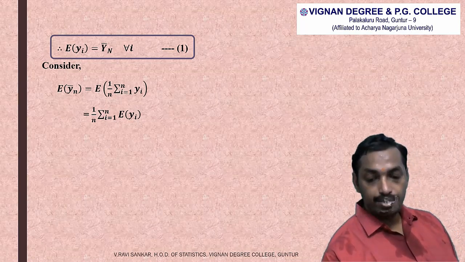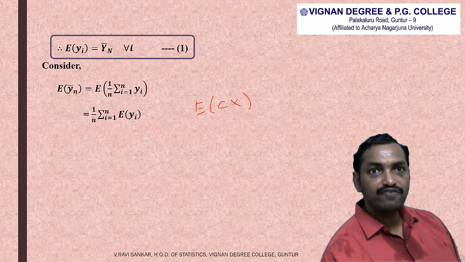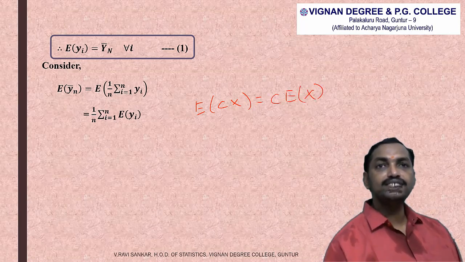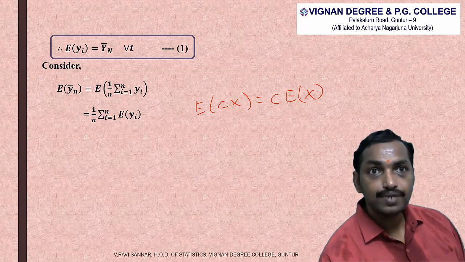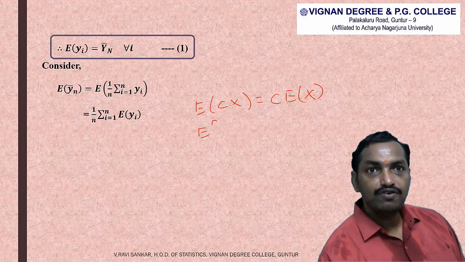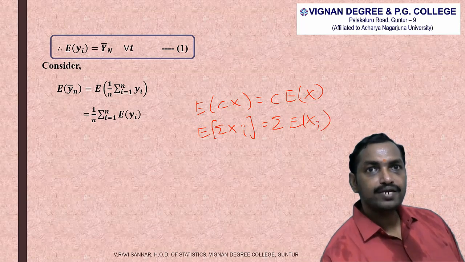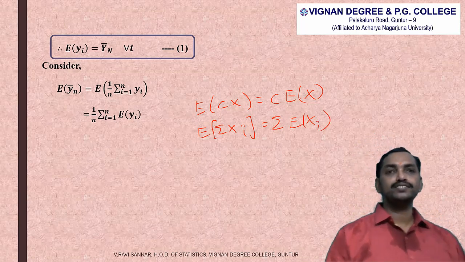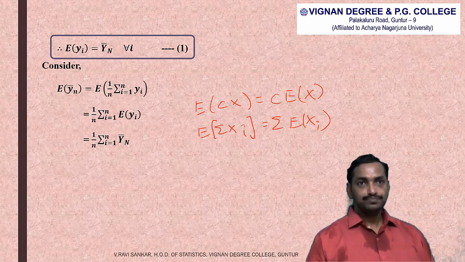Here we utilized two previous properties of expectation, that is, one is expected value of Cx is equal to C into expected value of x, where C is any constant, and the second one is expected value of summation xi is equal to summation expected value of xi. That is the additive property of expectation as we learned in the previous semesters.